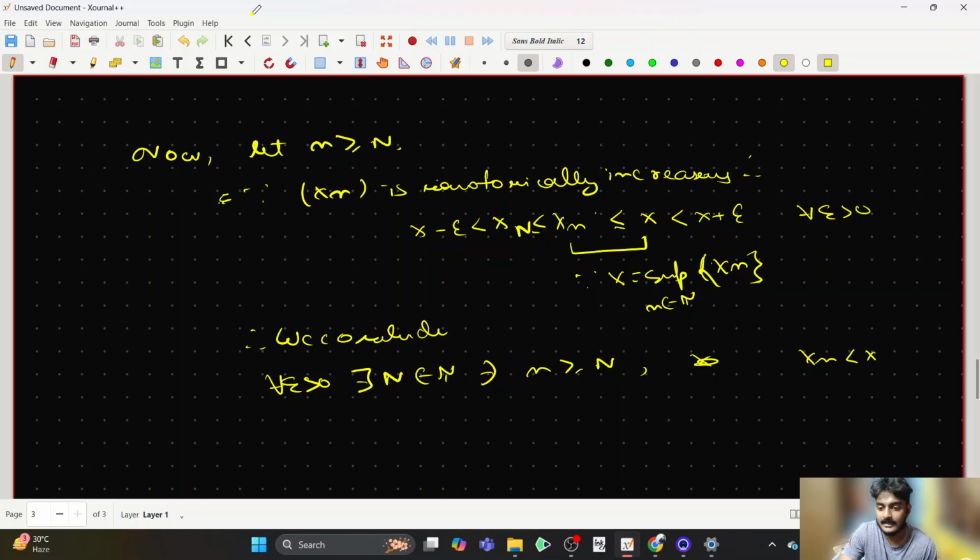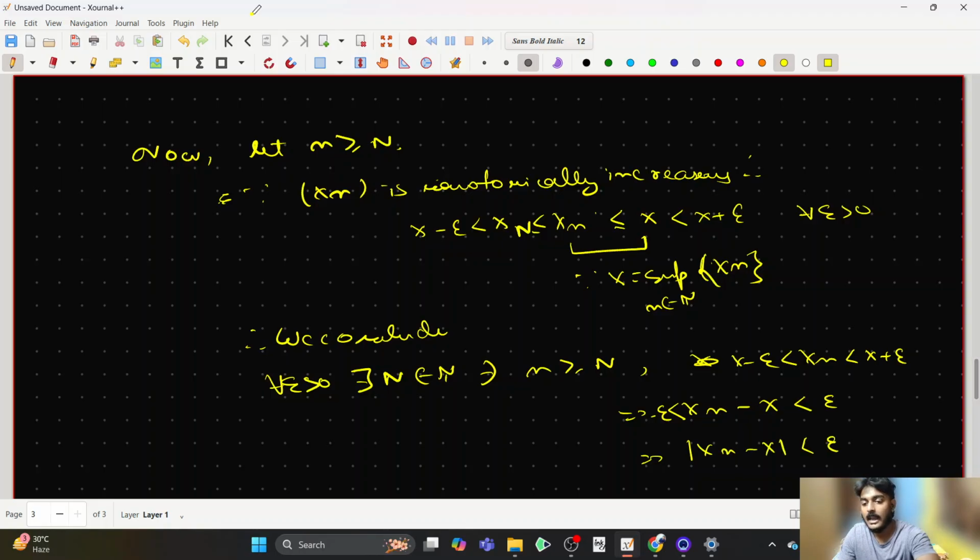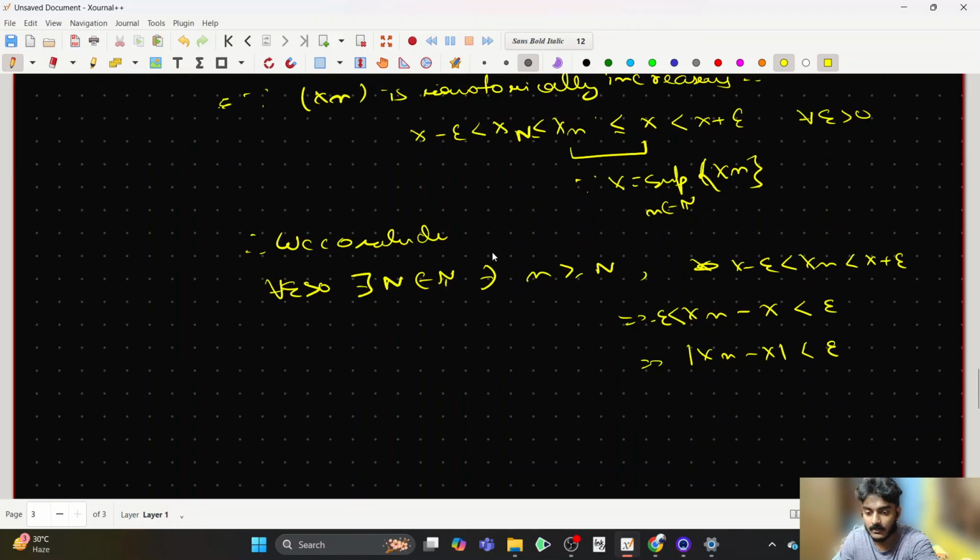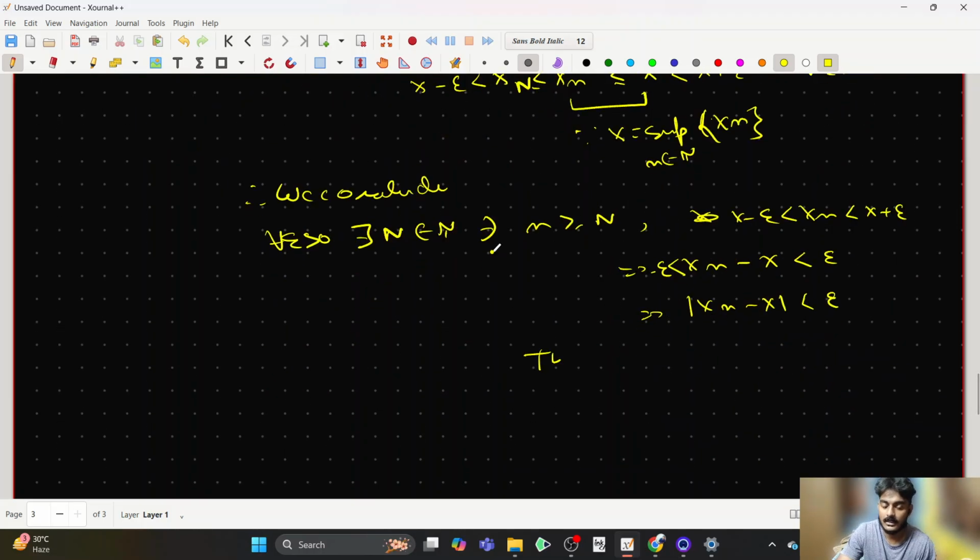xn is less than x plus epsilon and greater than x minus epsilon, which means that xn minus x is less than epsilon and greater than minus epsilon. That means that the modulus of xn minus x is less than epsilon. And therefore, by our definition of convergence, xn converges to x.